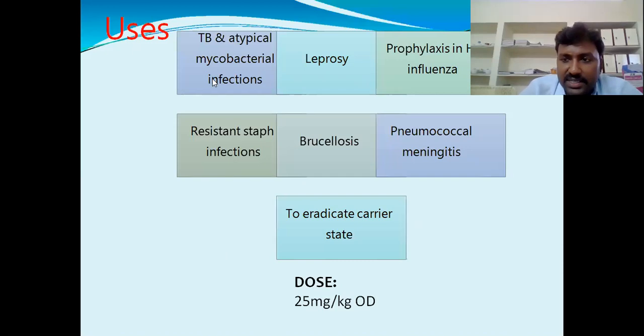Then uses: already I said that it is used in leprosy, tuberculosis and other infections, and brucellosis, pneumococcal meningitis. These pneumococcal microorganisms create inflammation in the meninges of the brain, so we can use it there, and for prophylaxis of H. influenzae and resistant Staphylococcus infections.